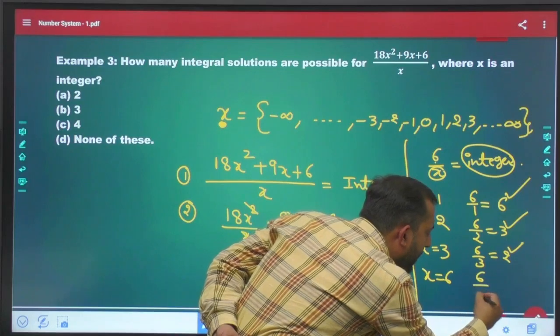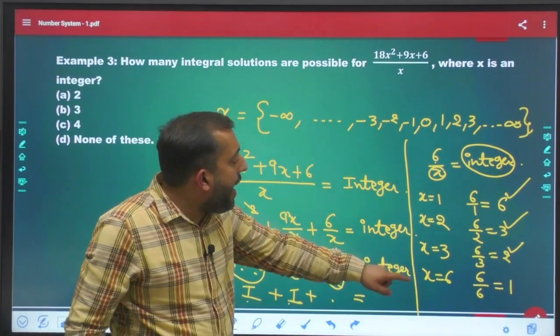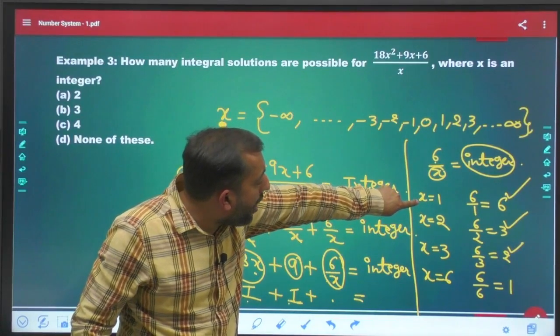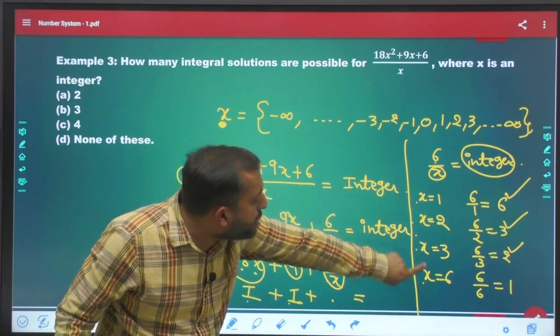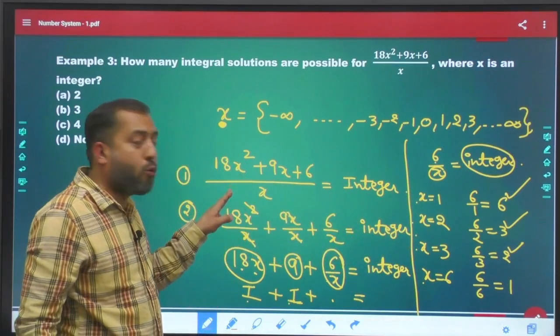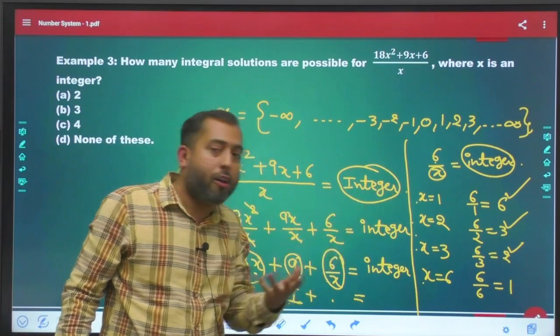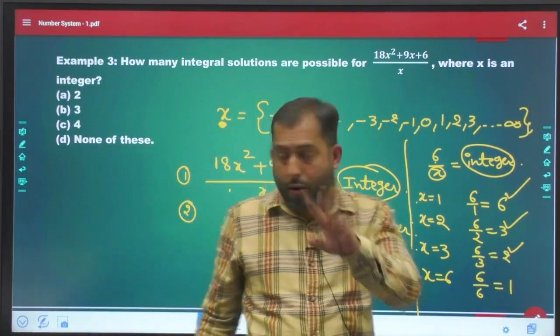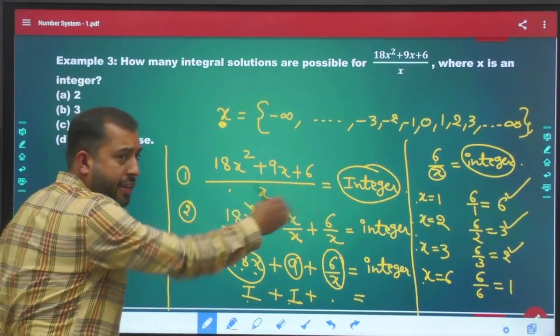So 6 by 6 will become 1. So I can see I have 4 values now: 1, 2, 3, 4. If I use these 4 values in this equation, definitely my answer is going to be an integer always.